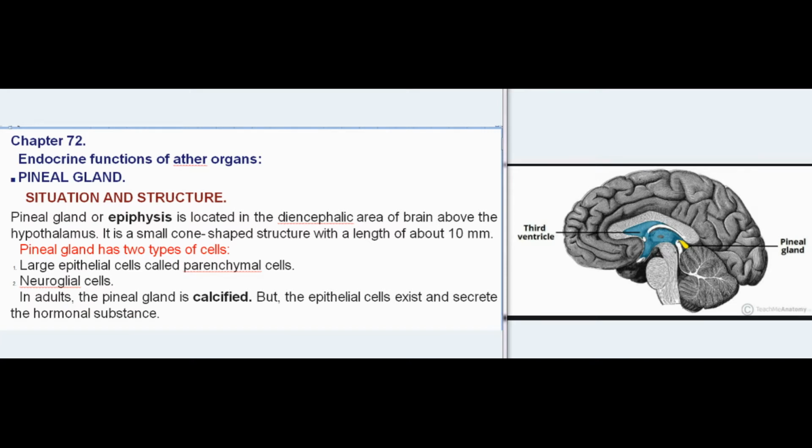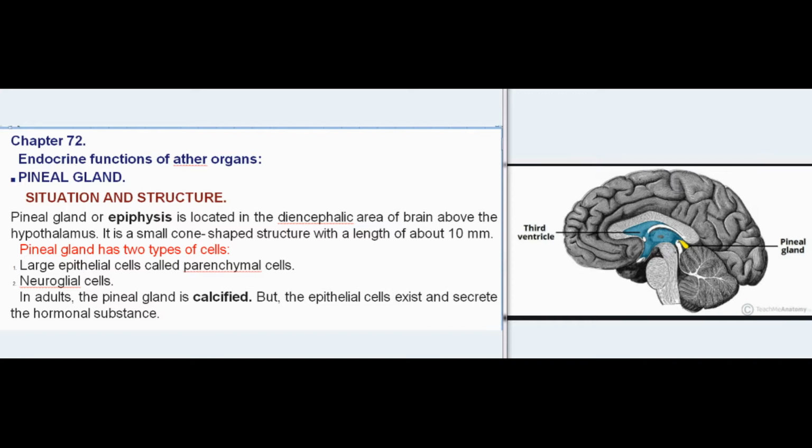Chapter 72. Endocrine Functions of Other Organs. Pineal Gland. Situation and Structure. The pineal gland, or epiphysis, is located in the diencephalic area of the brain above the hypothalamus. It is a small cone-shaped structure with a length of about 10 mm.